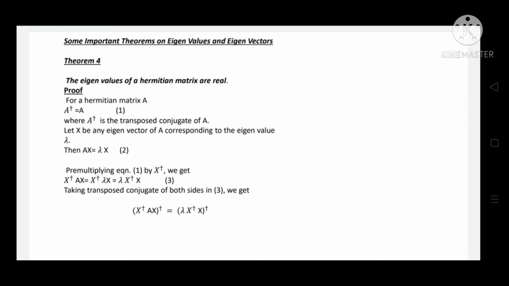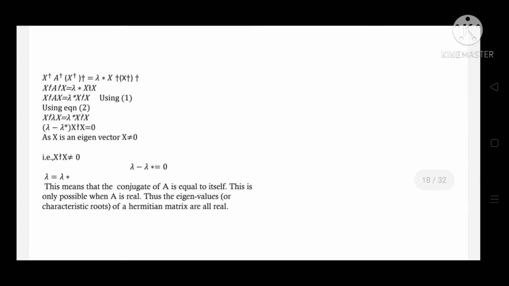On taking the transposed conjugate of both sides in equation 3, we get x Hermitian Ax is equal to lambda star x Hermitian x. On proceeding like this, we will get (lambda minus lambda star) into x Hermitian x is equal to 0. As x is an eigenvector, x is not equal to 0, therefore x Hermitian x is not equal to 0.